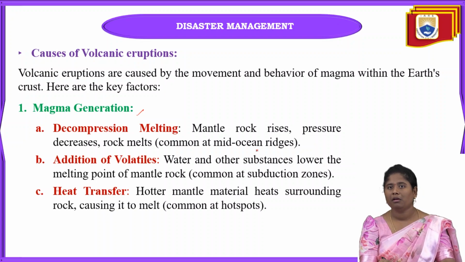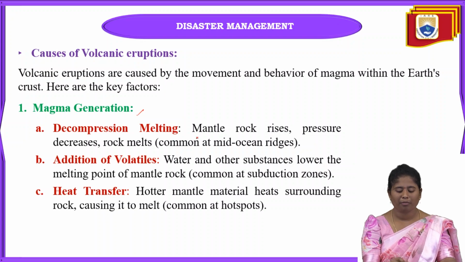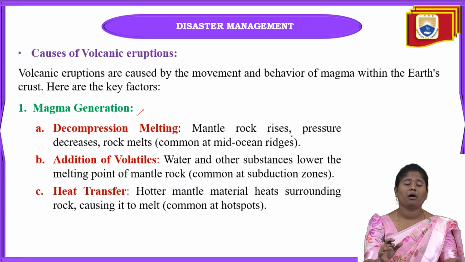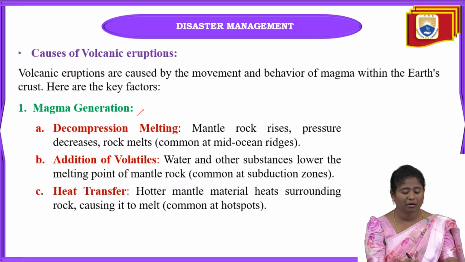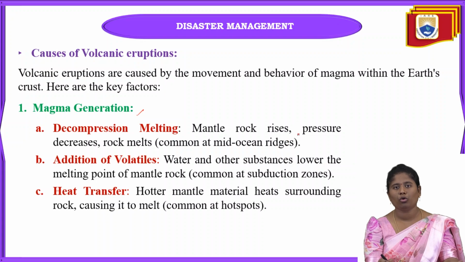Under the earth surface there are tectonic plates. When these tectonic plates move, mantle rock rises, and because the mantle rock rises, the pressure does not increase, it decreases, and the rock melts in that area. One of the best examples of decompression melting is the mid-ocean ridges, where this decompression melting happens.